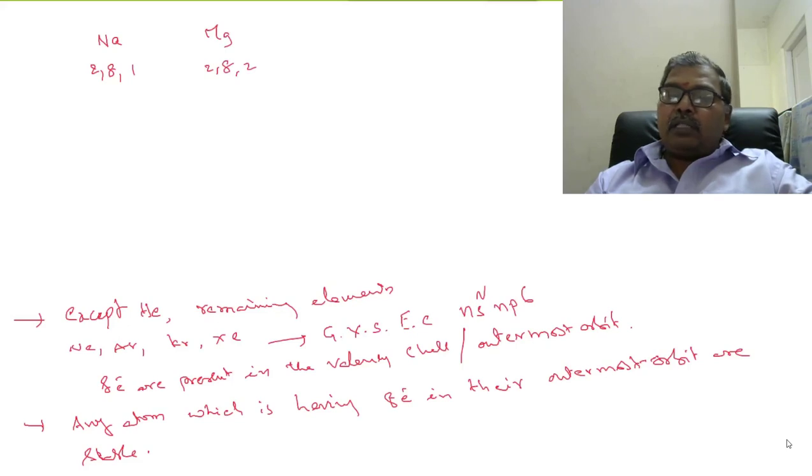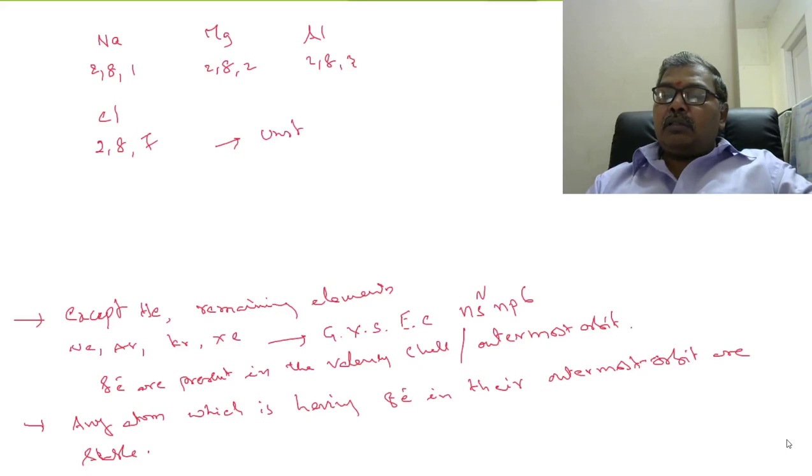Aluminium, 2, 8, 3. Chlorine, 2, 8, 7. So atoms of other elements do not have 8 electrons in their outermost orbit. Therefore, these are unstable.